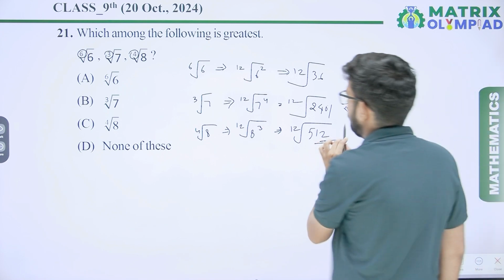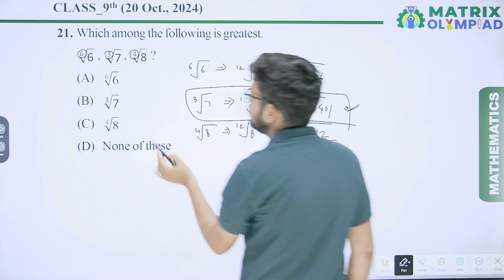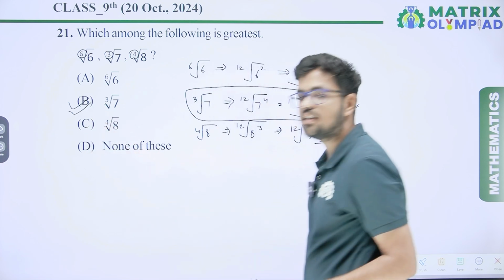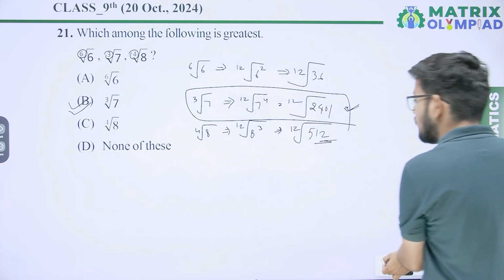So which one is greatest? Cube root of 7. Cube root of 7 is greatest. Option B will be the correct answer.